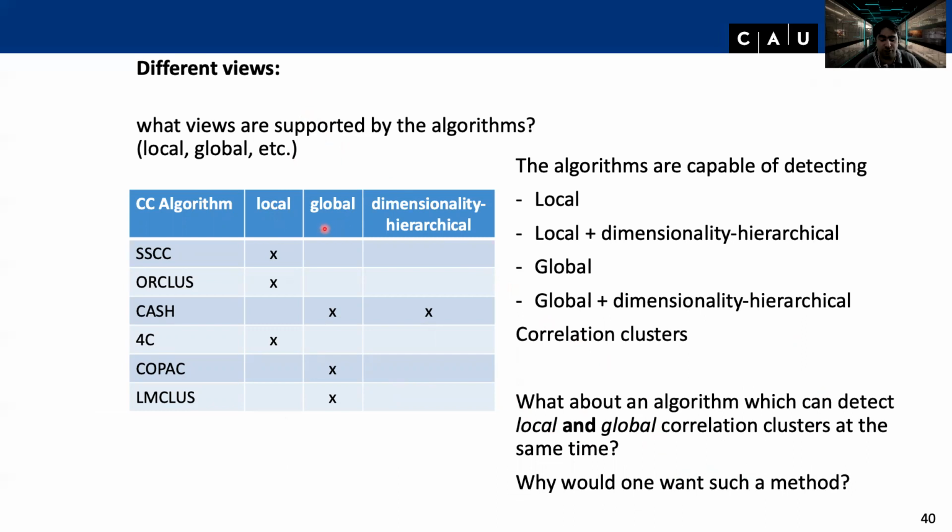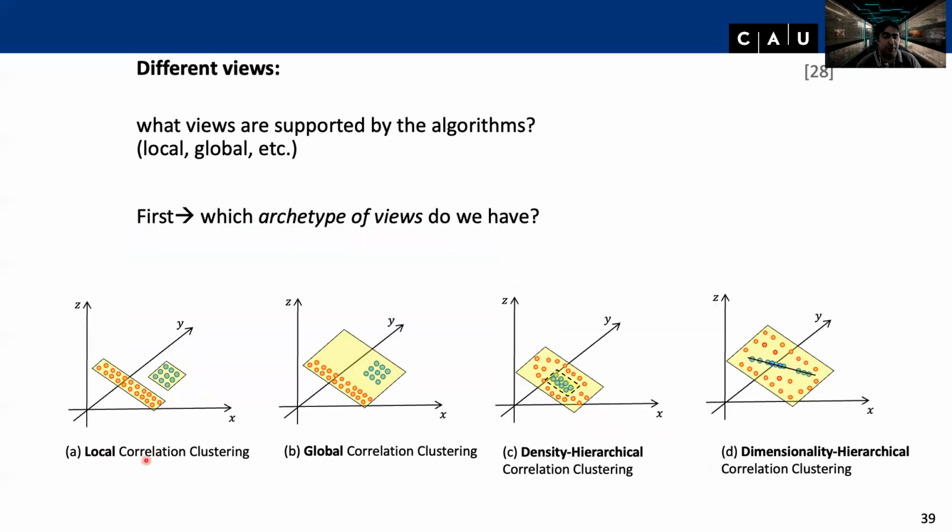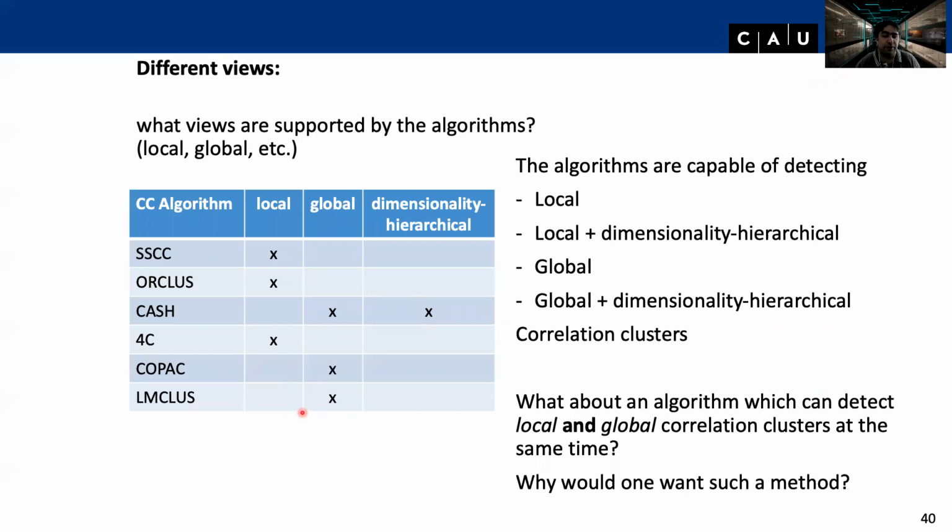What is the take-home message here? Well, that you know what is local correlation clustering and what is global correlation clustering, so that if somebody asks you to sketch it, or you get such figures, you know which is which, also dimensionality hierarchical. And that you also know that in the current state of the problem, most algorithms are either exclusively local or exclusively global, maybe also dimensionality hierarchical, but there wasn't up to now a combination of both views, and that both views may actually be interesting to have.